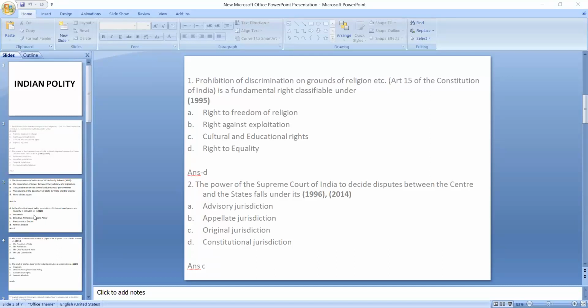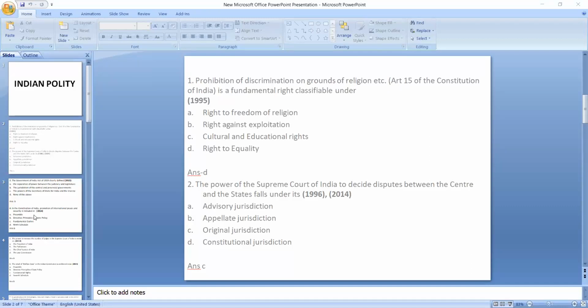While preparing for the Indian polity paper, try to divide the paper into various sections. First, complete the constitutional framework, then the central government part, then the state government part, then the local government part. So you have almost covered most of the topics that fall under the Indian polity paper.